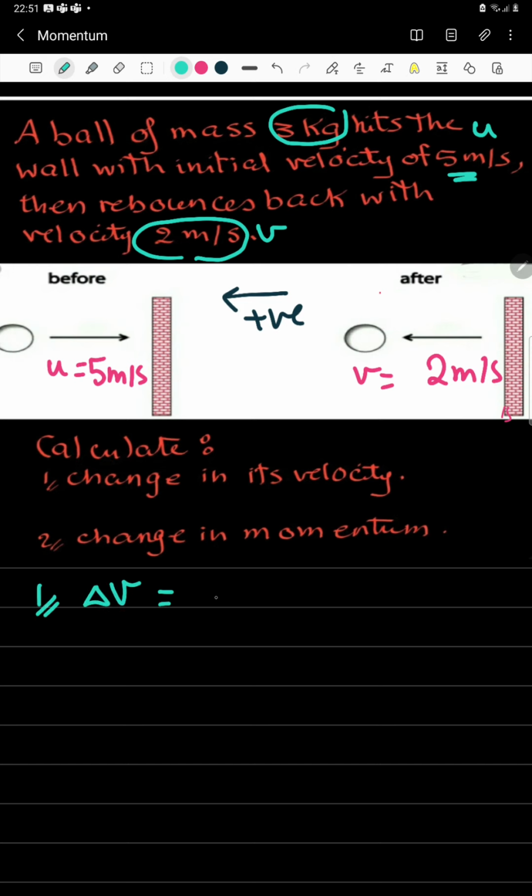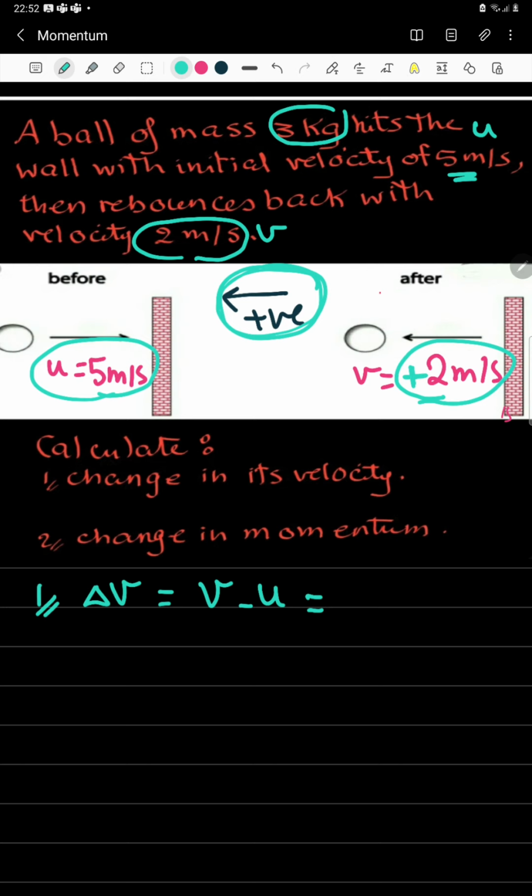Change in velocity means final velocity minus initial velocity. The final velocity is 2 and the initial is 5. Is this accurate? No, it's not. Why it's not accurate? Because if I'm going to assume that this is my positive direction, this is just an assumption, so velocity has got a positive sign.